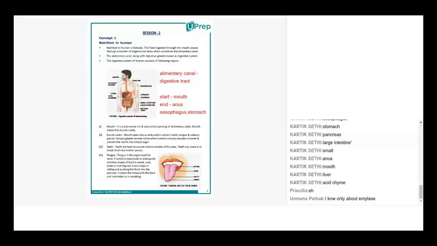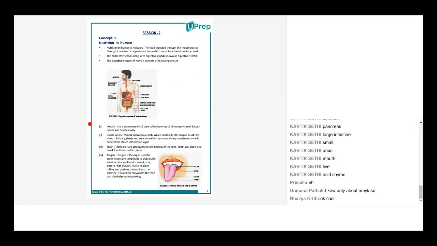These are the two most important digestive juices that assist in digestion. The remaining are basically enzymes. There are certain enzymes responsible for the breakdown of fat, certain enzymes for the breakdown of protein, and certain ones for the breakdown of starch or complex sugar.